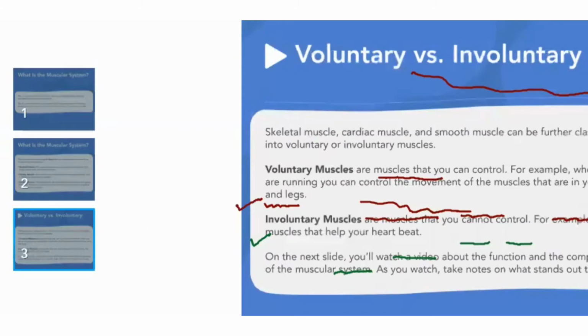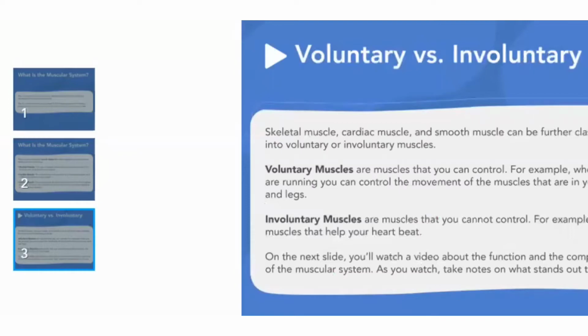So the next one is voluntary and involuntary. So what are voluntary and involuntary?